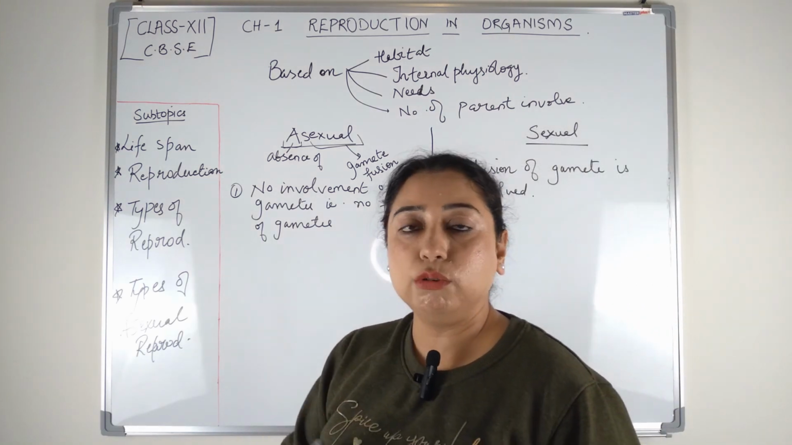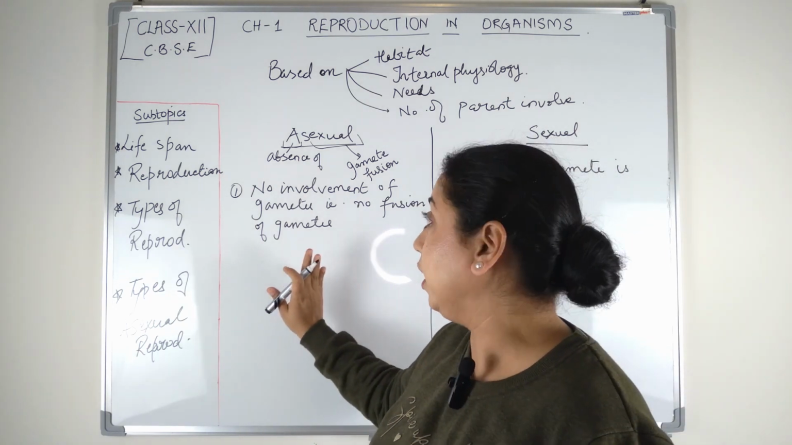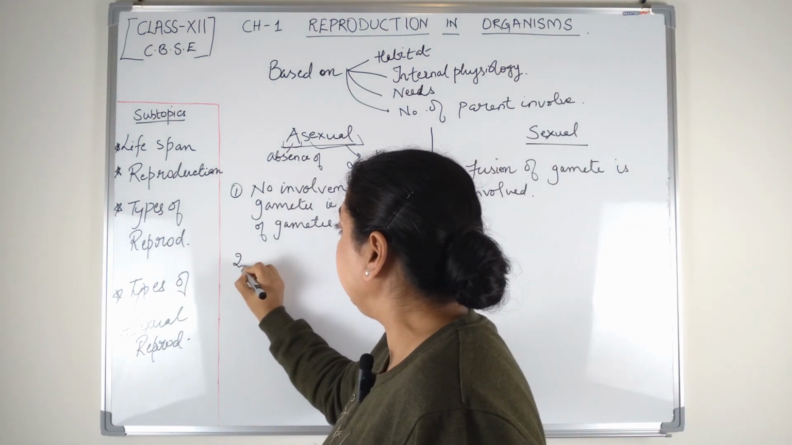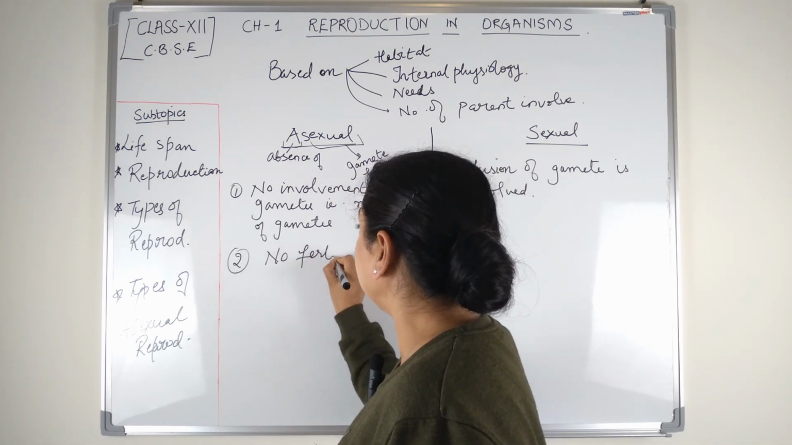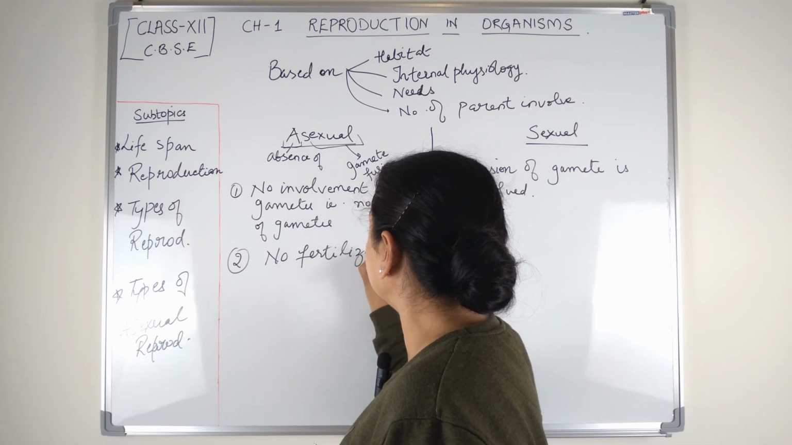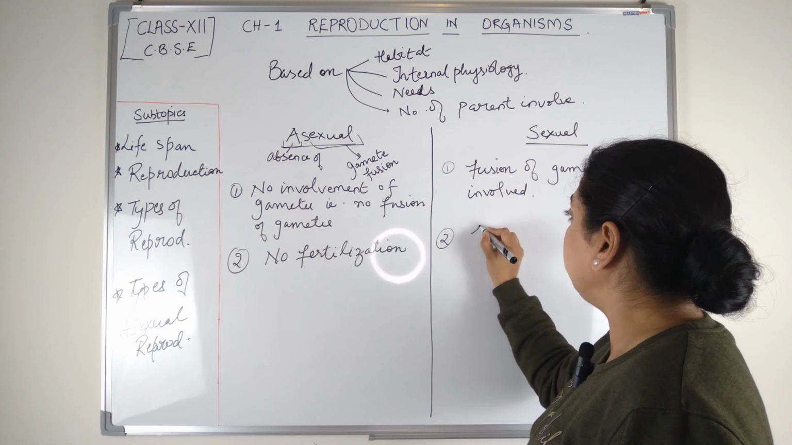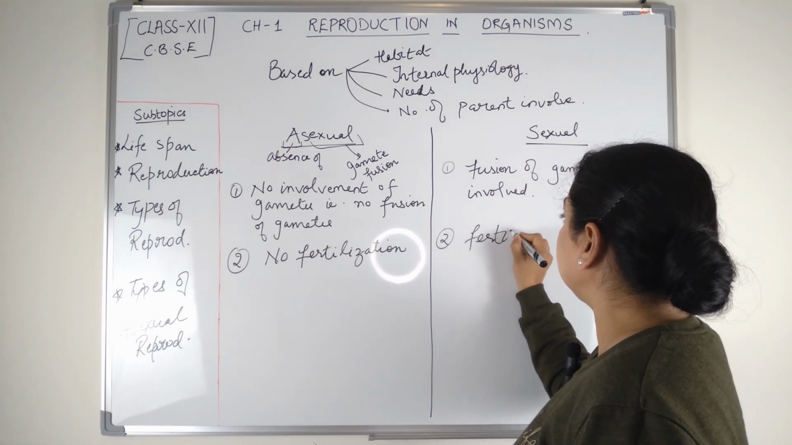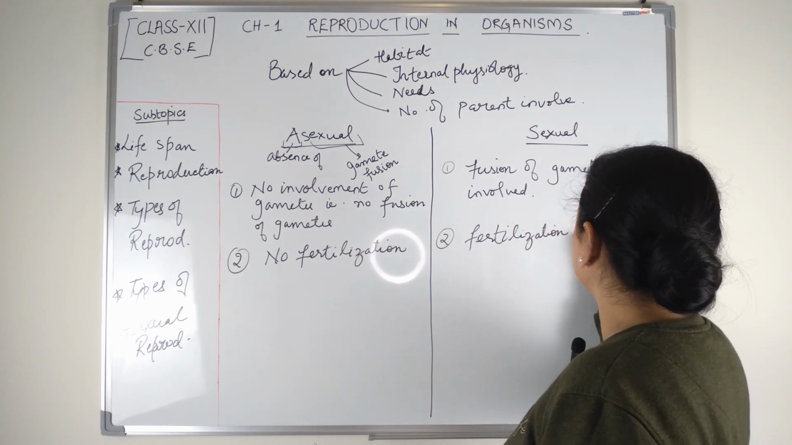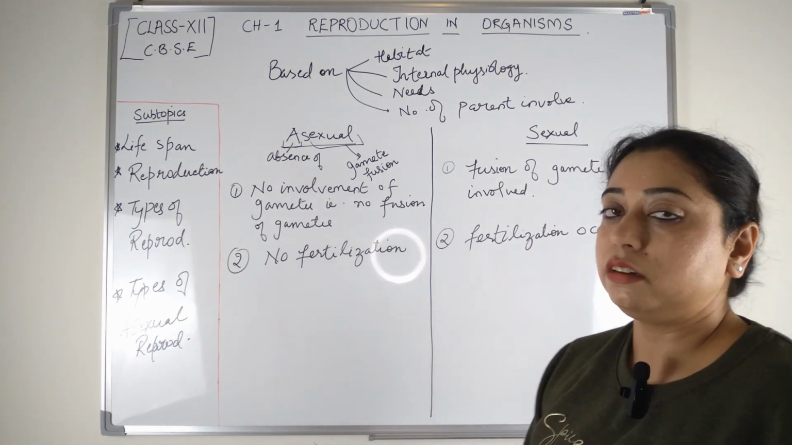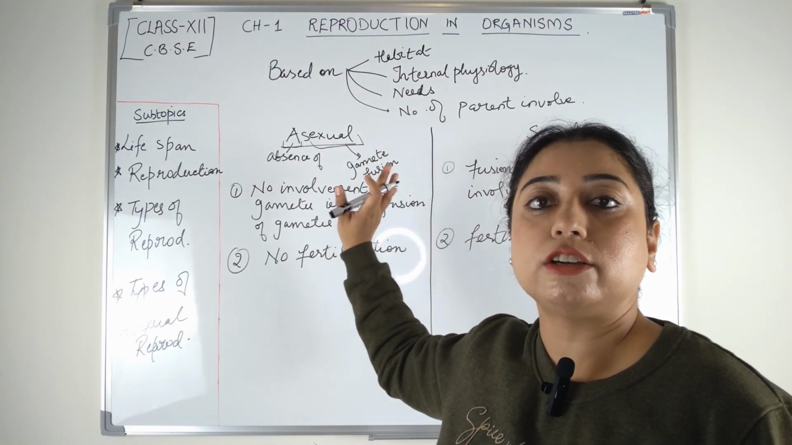When we say the fusion of gametes is not involved in asexual reproduction, it's clearly understood that there is no fertilization. But in sexual reproduction, fertilization takes place, or occurs. Clear? The number of parents involved in asexual reproduction is only one.